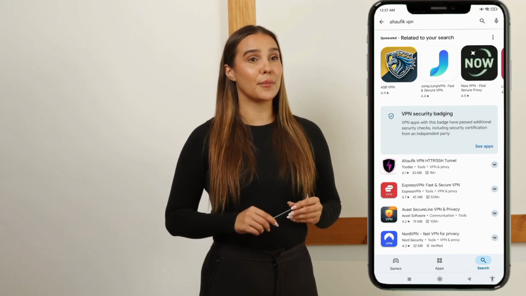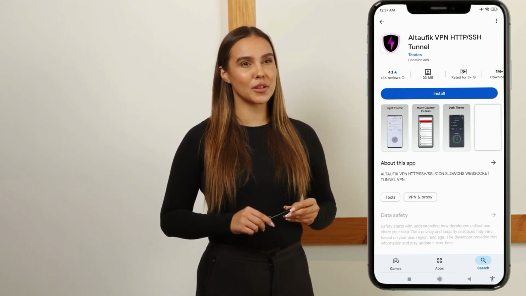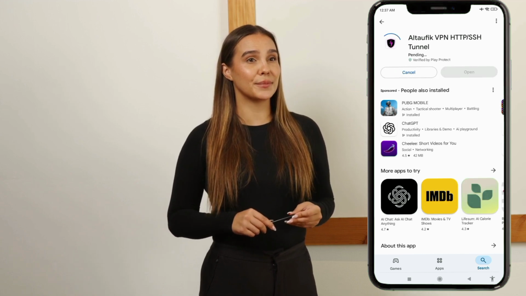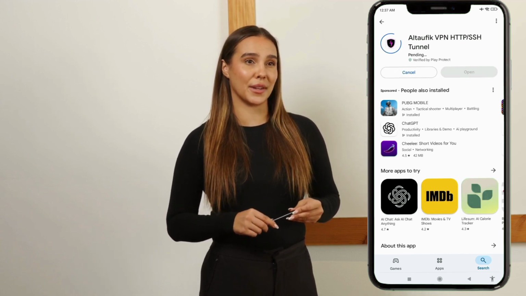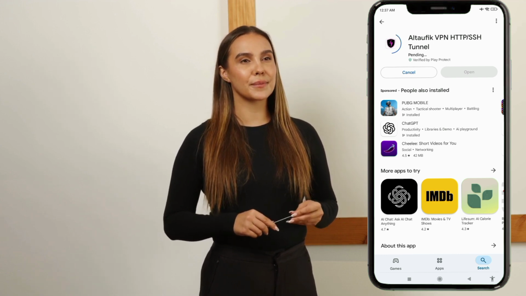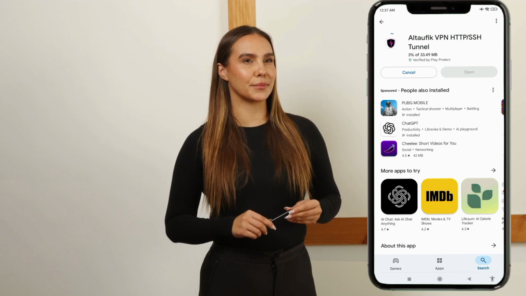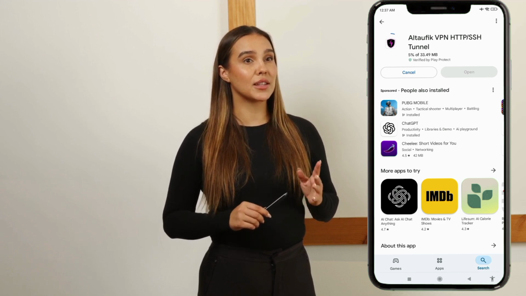Step 1. Start by opening the Google Play Store on your Android phone. Tap on the search icon and type in Alt VPN. From the search results, carefully choose the official Alt-UDP VPN app as shown on screen. This ensures you're installing the correct and secure application. Tap Download and wait for the installation to complete. Once installed, tap Open to launch the app.